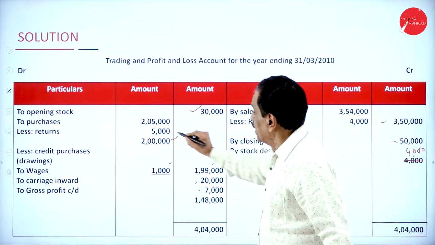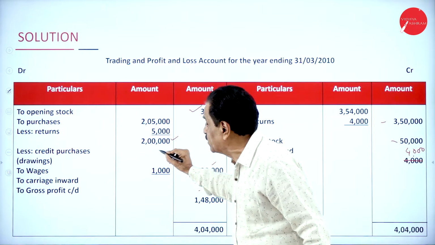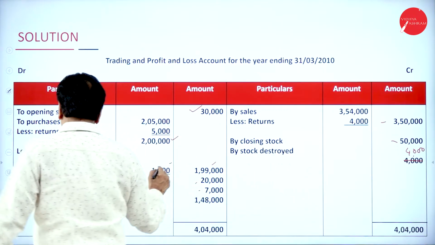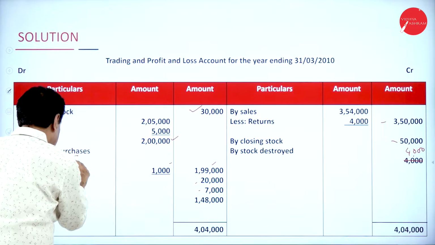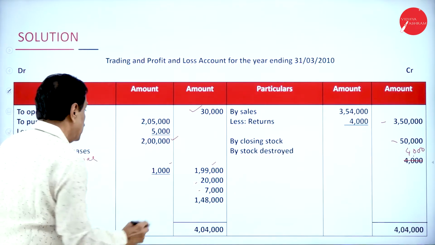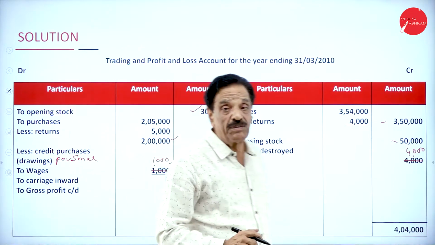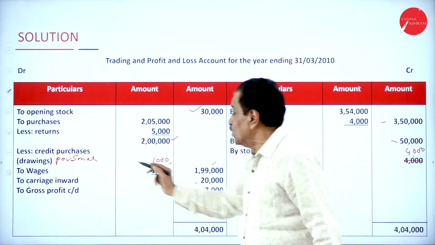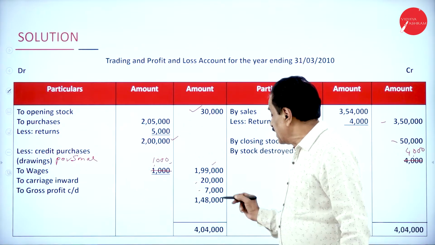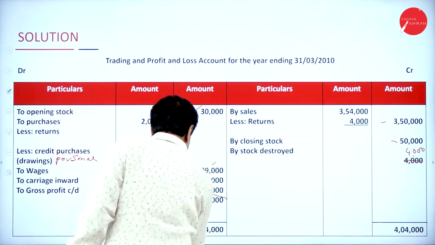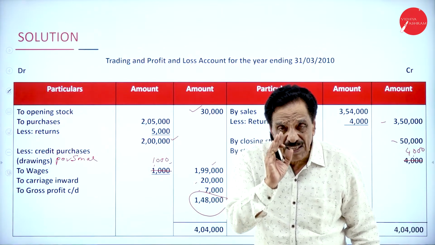Here you got opening stock 30,000, purchase 2,05,000, less return 5,000, and personal purchase 1,000. In the outer column it will come 1,99,000. Your wages is 20,000. Your carriage inward is 7,000. The difference will come 1,48,000. What is 1,48,000? That is the gross profit.